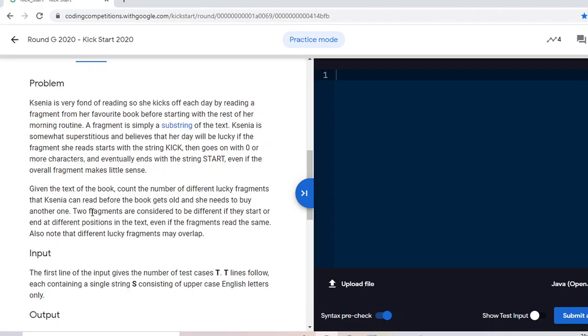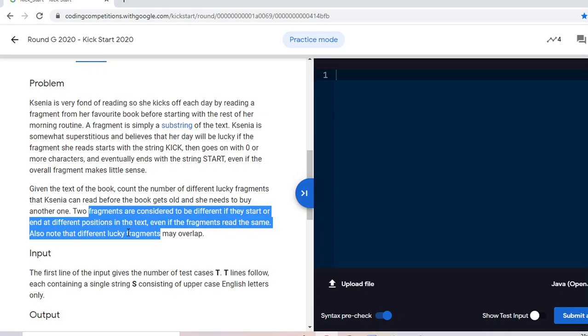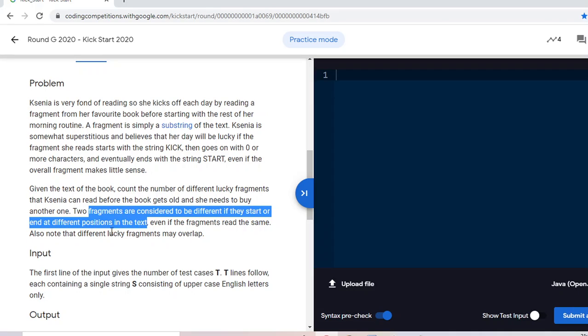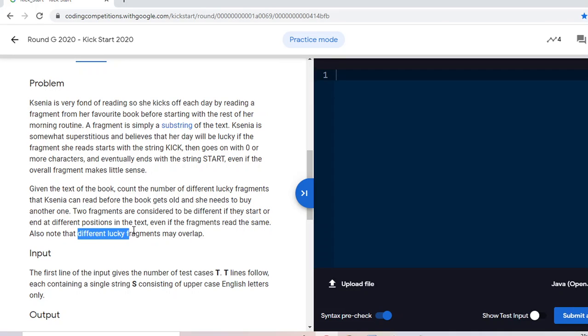And two fragments are considered to be different if they start or end at different positions in the text. And the different lucky fragments also may overlap. I have to find out how many lucky fragments are there.